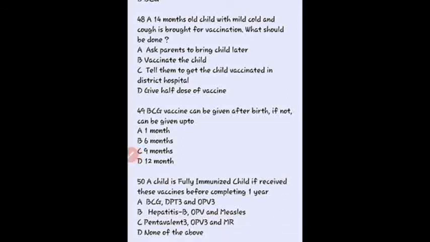Then the last question. A child is a fully immunized child if he receives which vaccines before completing 1 year? So here our right answer is none of these, because until 1 year we should provide vaccines like BCG, OPV, hepatitis B, measles, vitamin A, then DPT. Okay. So here our right answer is none of these.